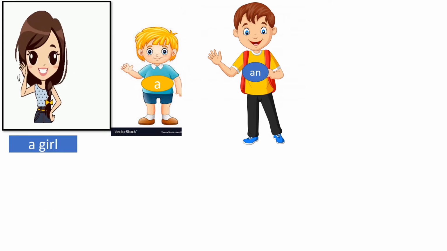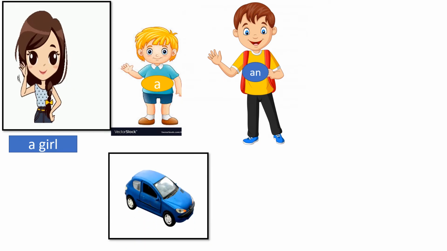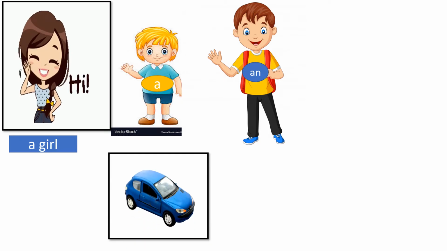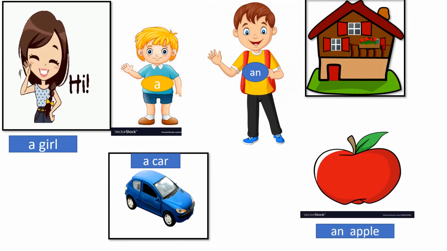Singular means one. So, the article brothers, a and an, are usually seen with singular nouns. That is, one person, one place, one animal or one thing.